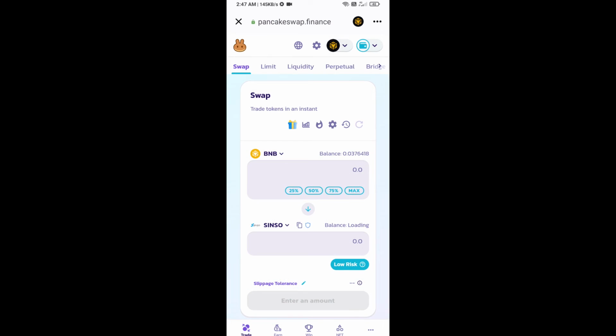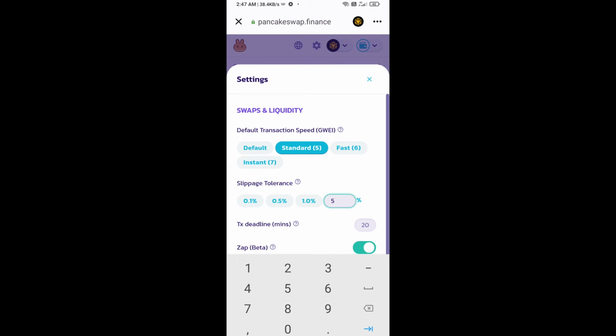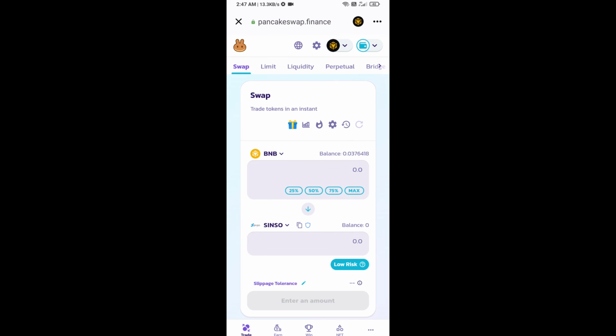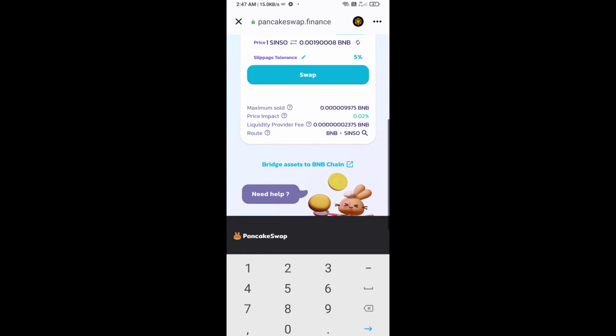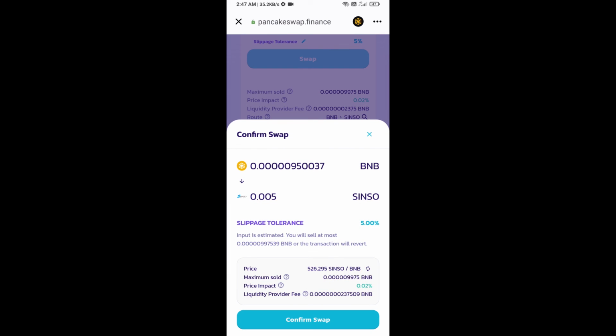After that, you will set slippage for effective purchasing. Click on this icon and here you will set 5% slippage. Click on the close icon. Now here you will enter the number of tokens. Then click on swap. Here you can check the transaction details. Click on confirm swap.